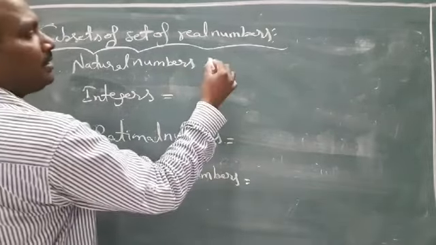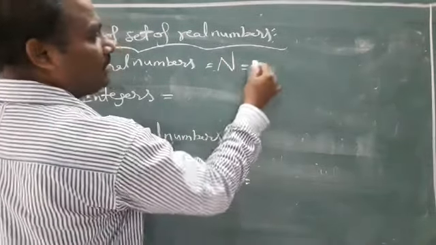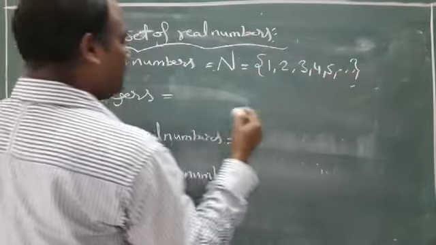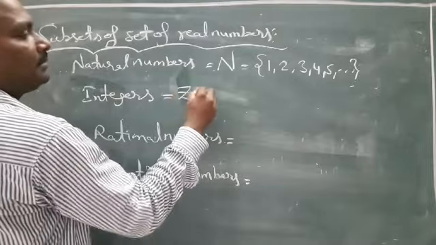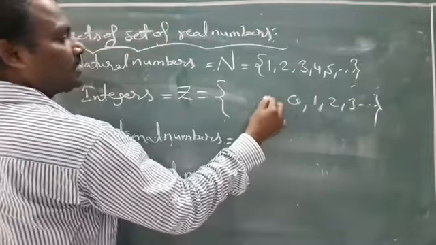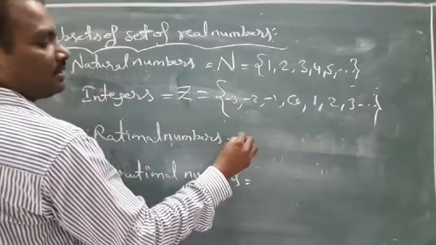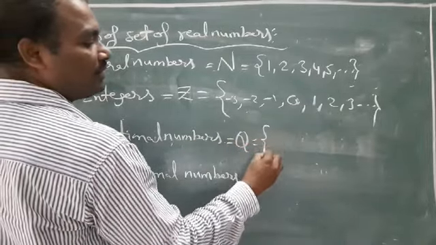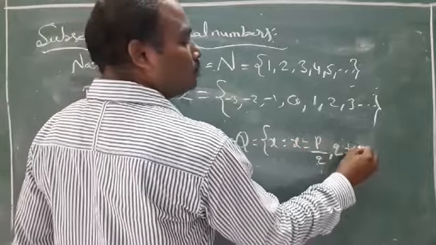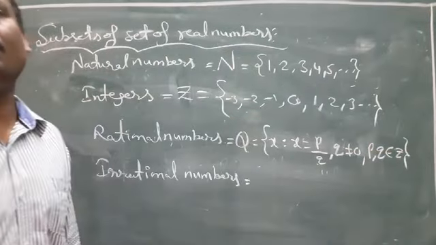Here natural numbers is denoted by N. Natural numbers, yes or no? N, 1 2 3 4 5 and so on. Yes. Integers Z बताइए. 0, positive numbers 1 2 3 and so on, -1, -2, -3. Next one, rational numbers. Yes, very good. Q, x such that x is equal to p by q, q not equal to 0, p comma q belongs to Z. Integers definition सबको पता है ना?